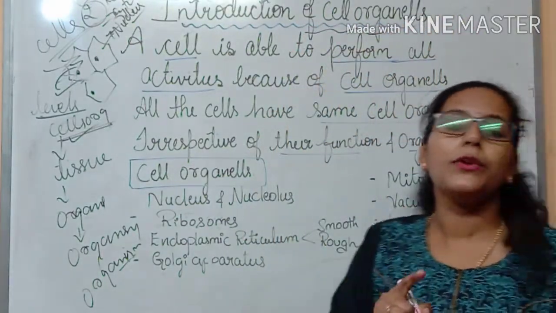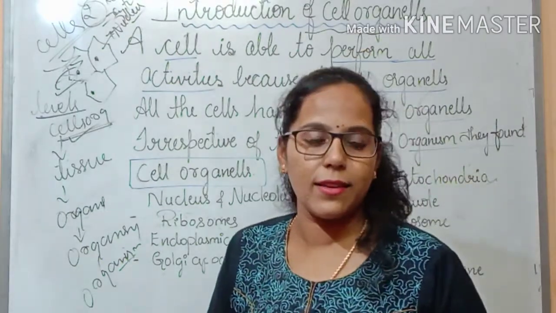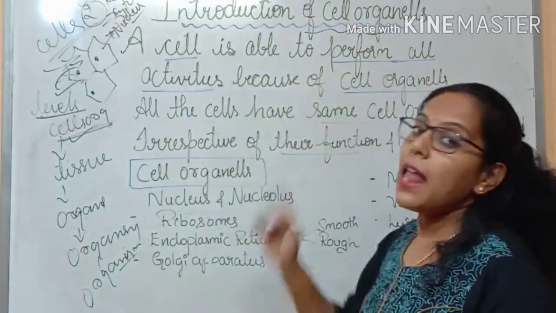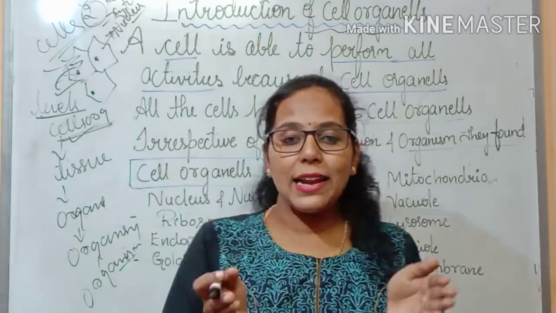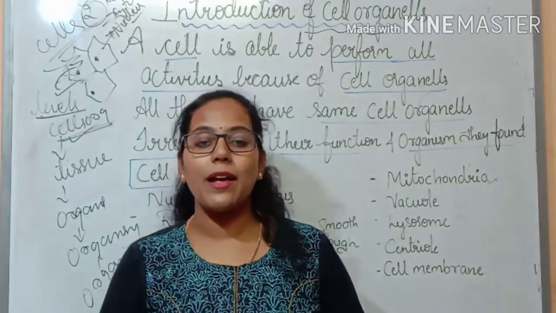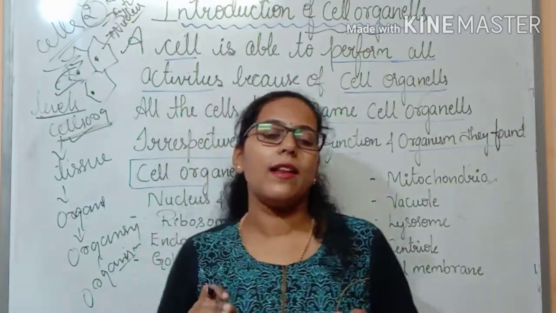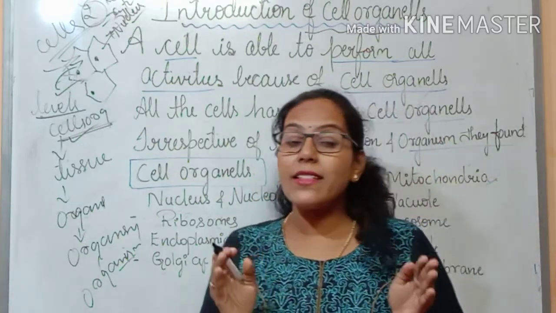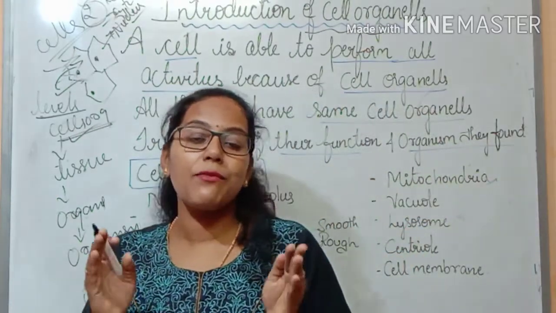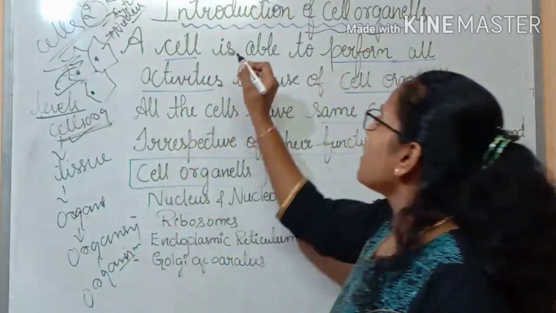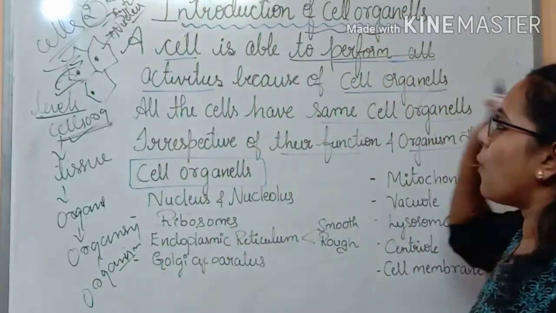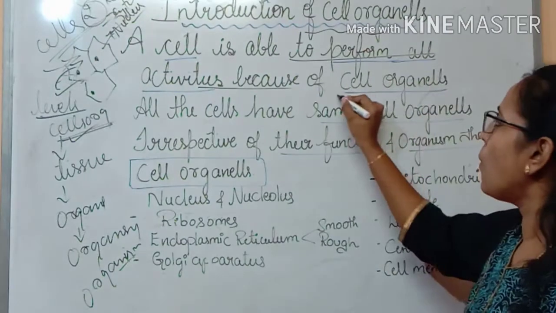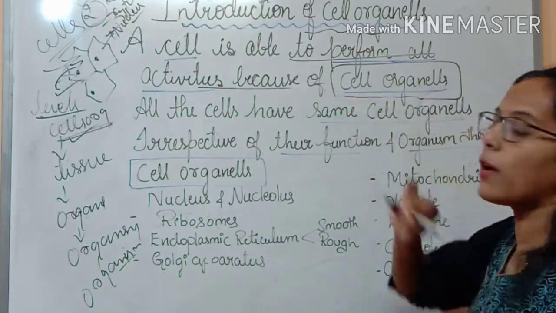It is very interesting to know about the cell organelles, because the cell organelles which are embedded or present inside the cytoplasm, each cell organelle has a specific function. Okay? Each cell organelle has a specific function. So here, a cell is able to perform all the activities only because of the cell organelles.